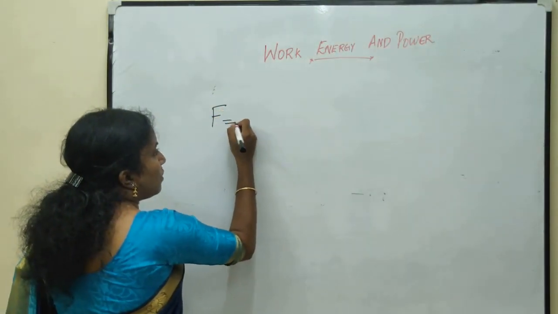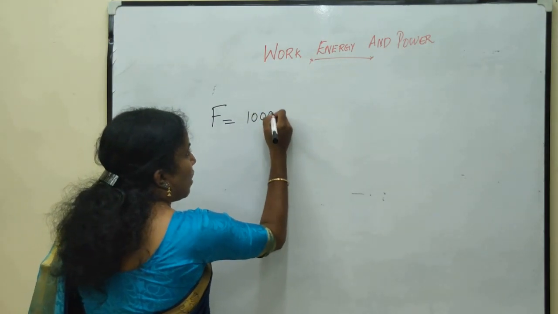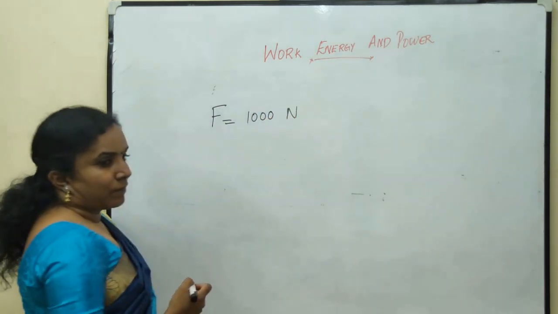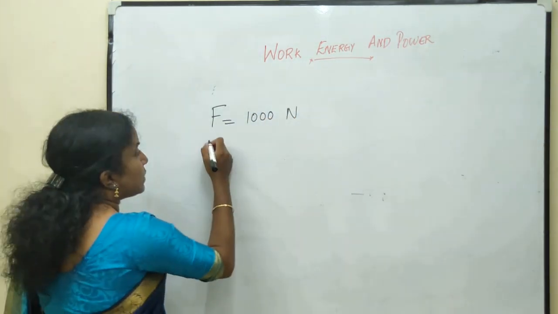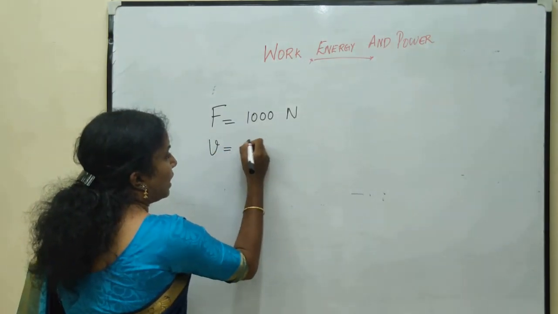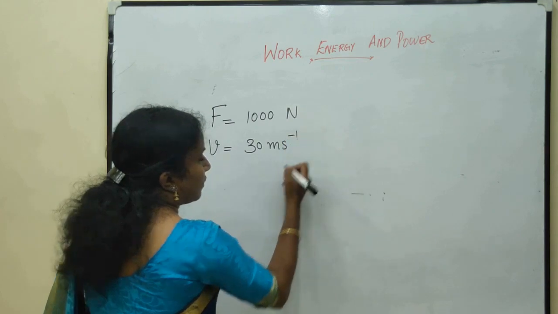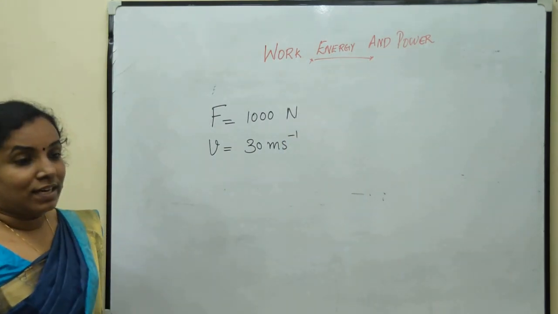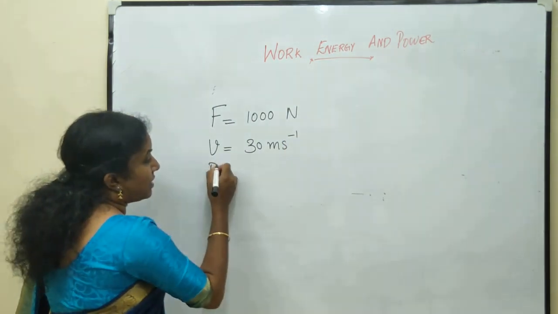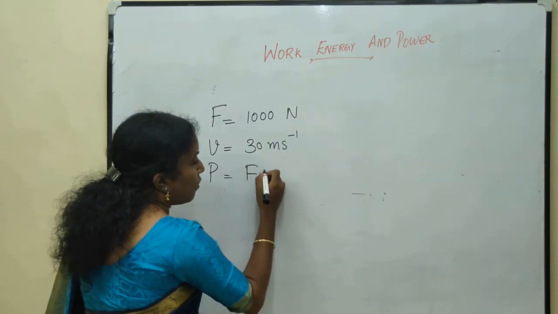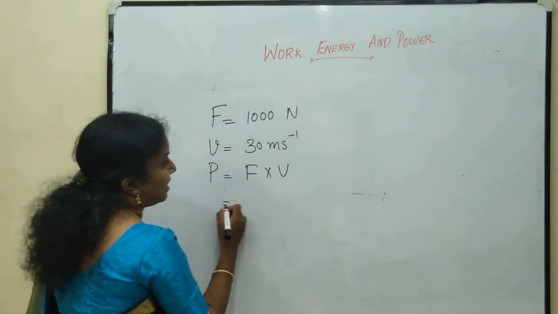Here, the force is given as 1000 Newton and the speed is equal to 30 meters per second. So, we can use the second equation, that is power is equal to force into velocity.